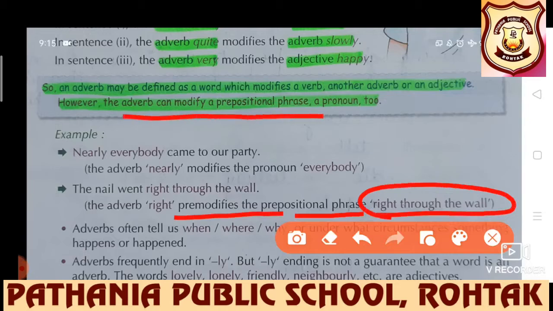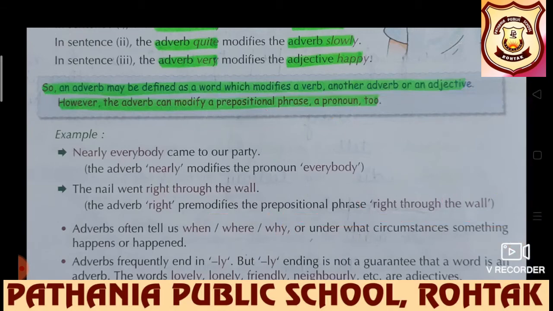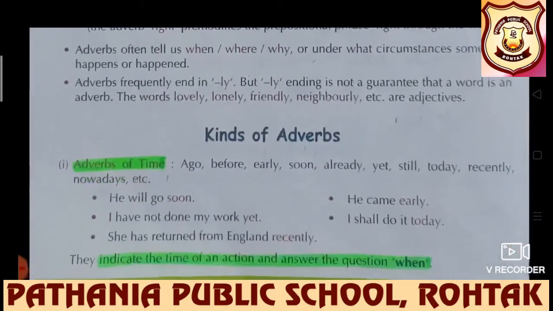So hence this statement gets proved that adverbs not only modify verb, another adverb or adjective, but they modify prepositional phrase and pronouns also. I hope till here it's clear to all of you.